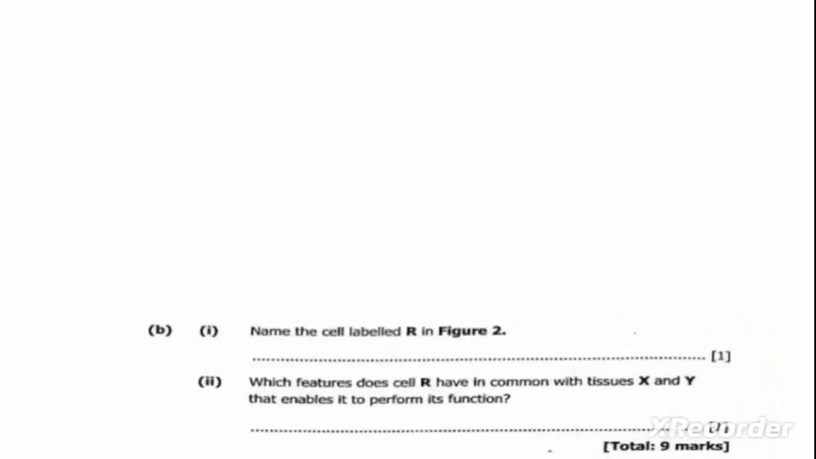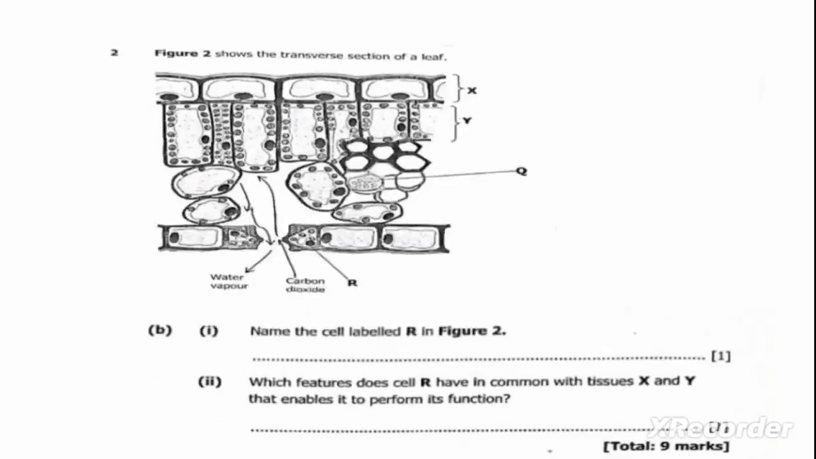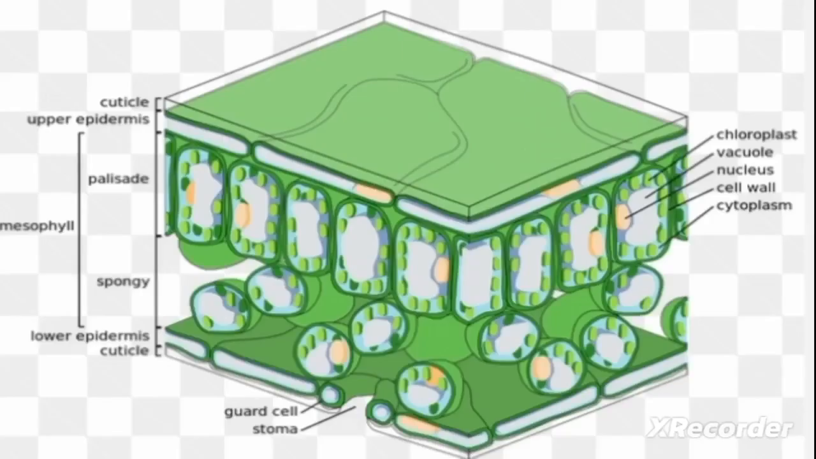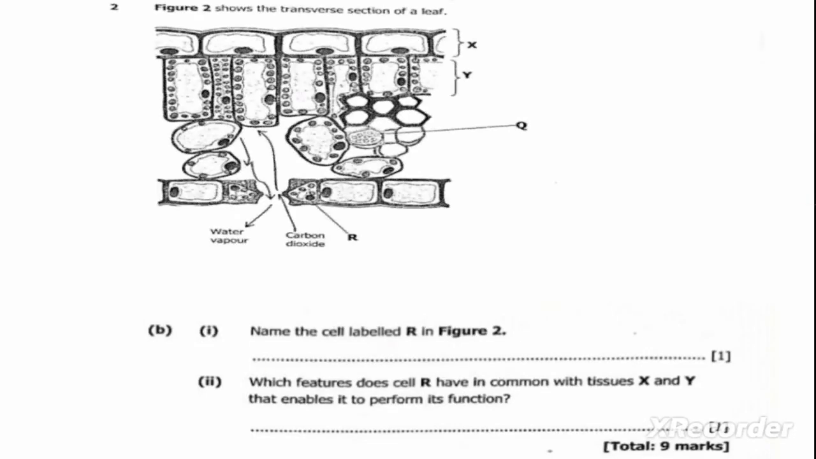Okay, we move on to the next question, which is question 2b, Roman numeral 1. Name the cell labeled R. So R is here. This one is a guard cell, which is here. So cell R is a guard cell.